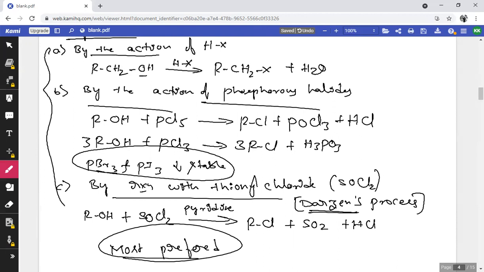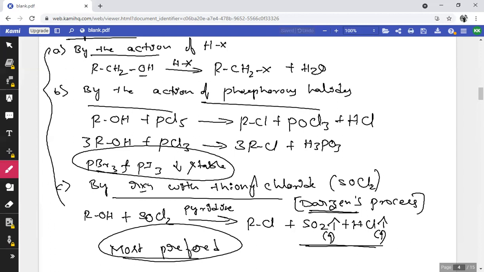In Darzens process, the byproducts formed, SO2 as well as HCl, are both present in the gaseous form. They can easily escape from the reaction conditions, so that the mixtures can be easily separated. Hence preparation of alkyl halides from alcohols by the reaction with thionyl chloride is the most preferred type.